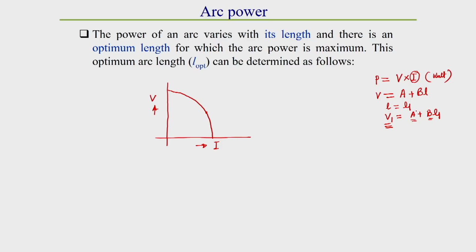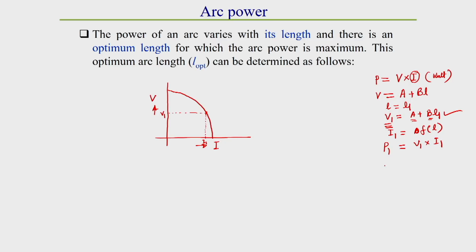So, first of all, how to calculate the power? For a particular arc length we have to find out V1. Corresponding to this V1, we have to find out the I1 value, which we can easily find. Here V1 is a function of L, and similarly I1 also will be a function of L. So we can easily find P1, which will be V1 into I1.